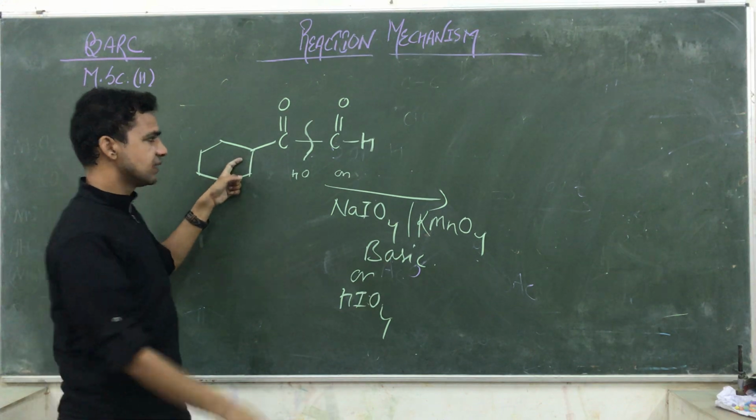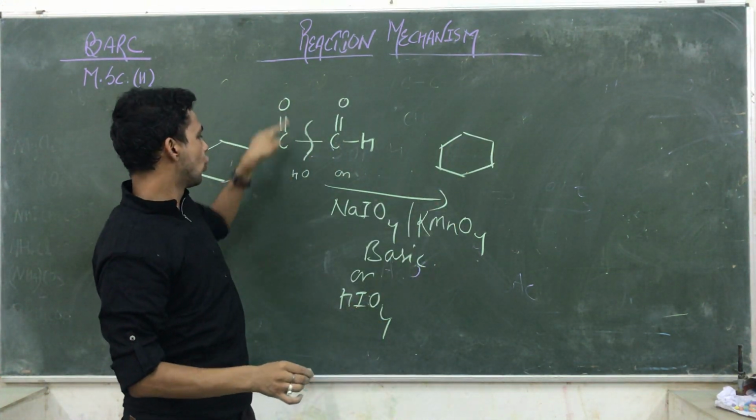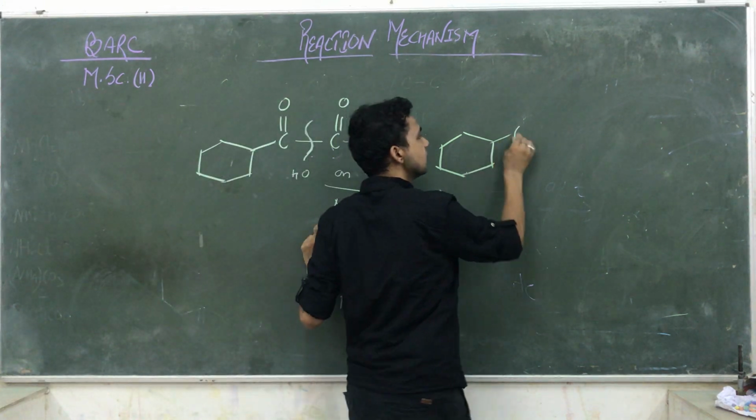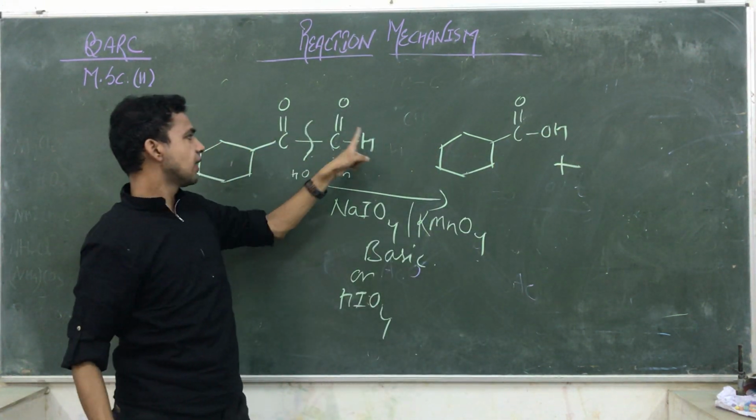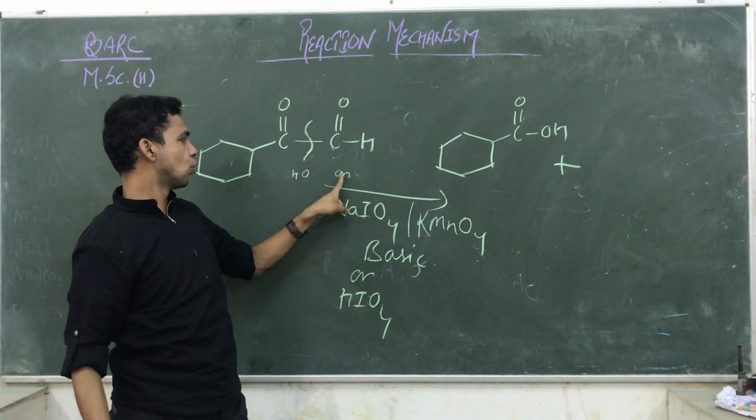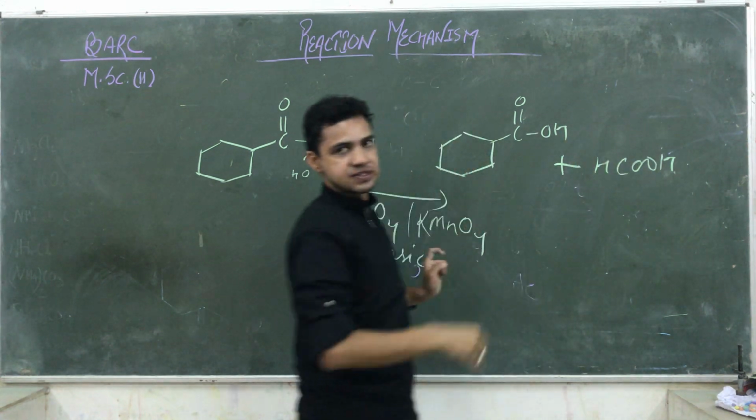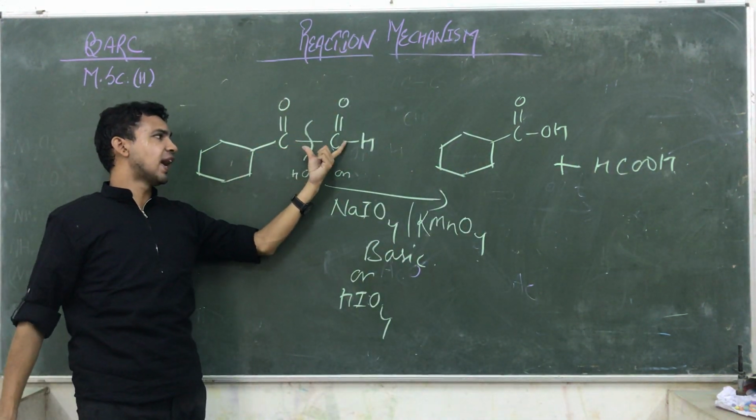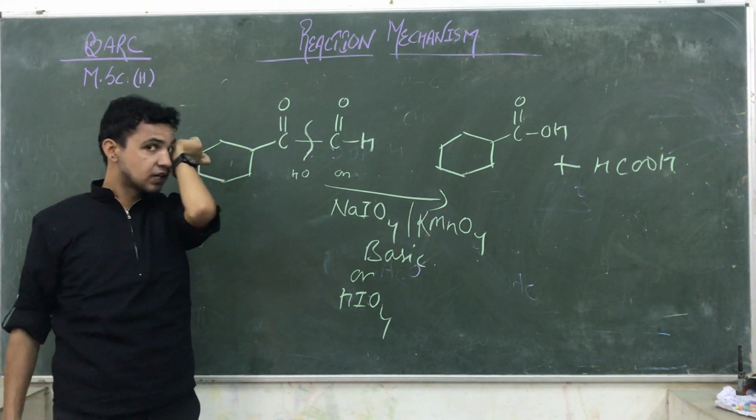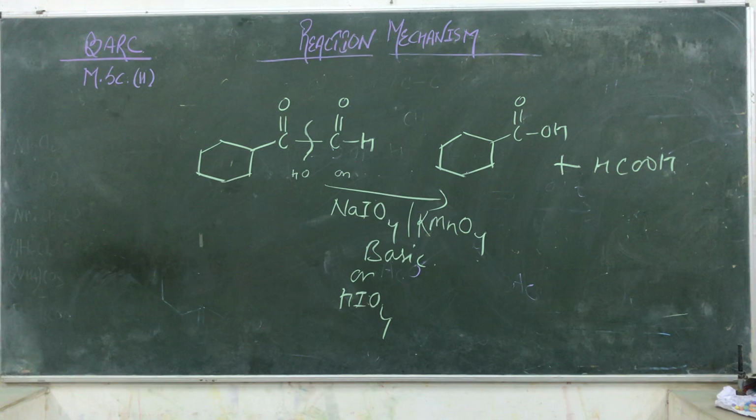On breaking this bond, this should remain the same. This is COOH, that is one product formed, and the other is HCOOH. It is giving you HCOOH. That is the answer. So always the single bond that exists in between the aldehyde and ketone functional groups is decomposed. Always the bond between the ketone and aldehyde is what gets decomposed.